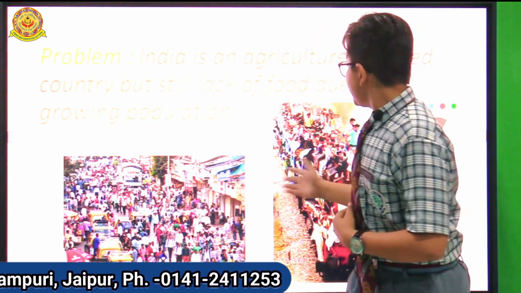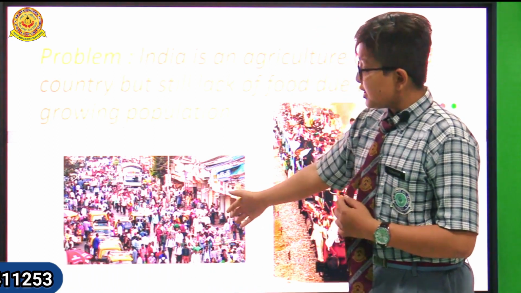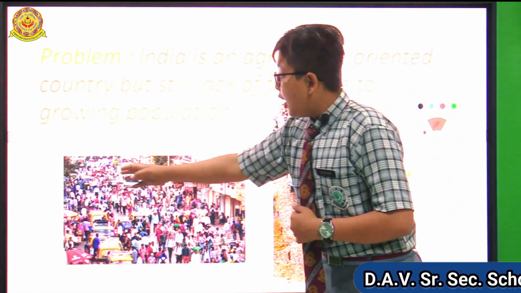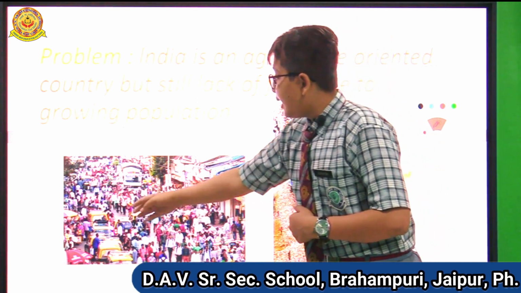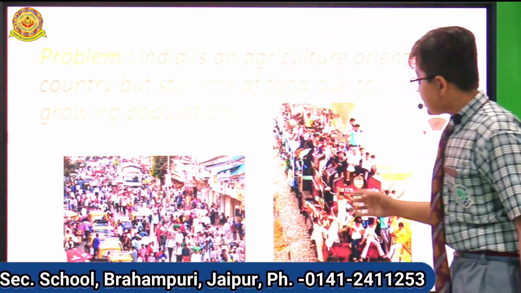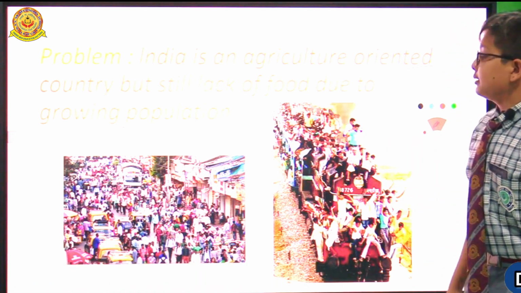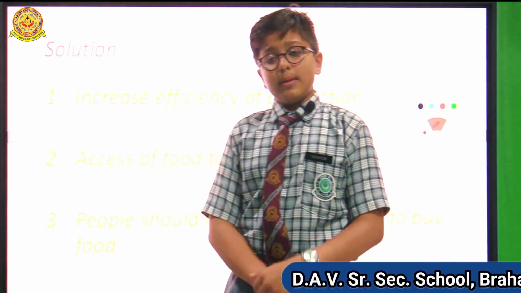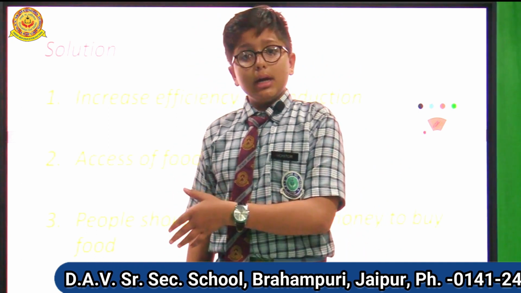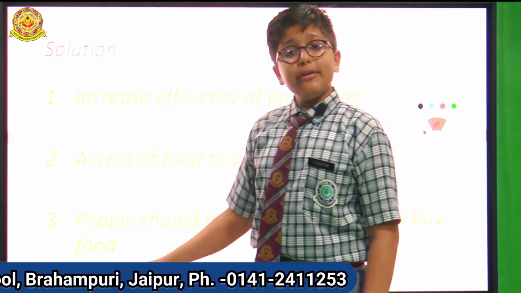You can see the pictures. There are two pictures. In the first picture you can see how many people are there in the market, and in this picture you can see how many people are there in one train only. So now we will understand the solution. I have told you the problem, hunger and population. Now I will tell the solution.